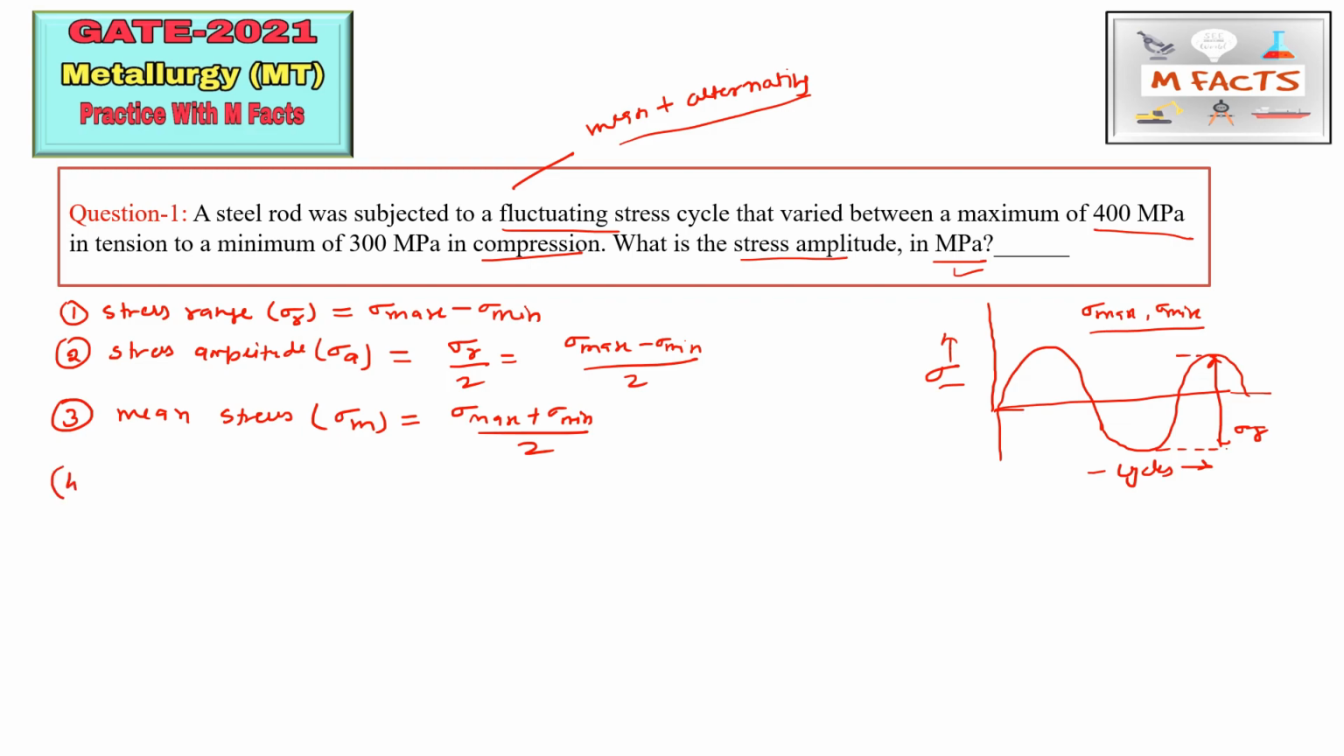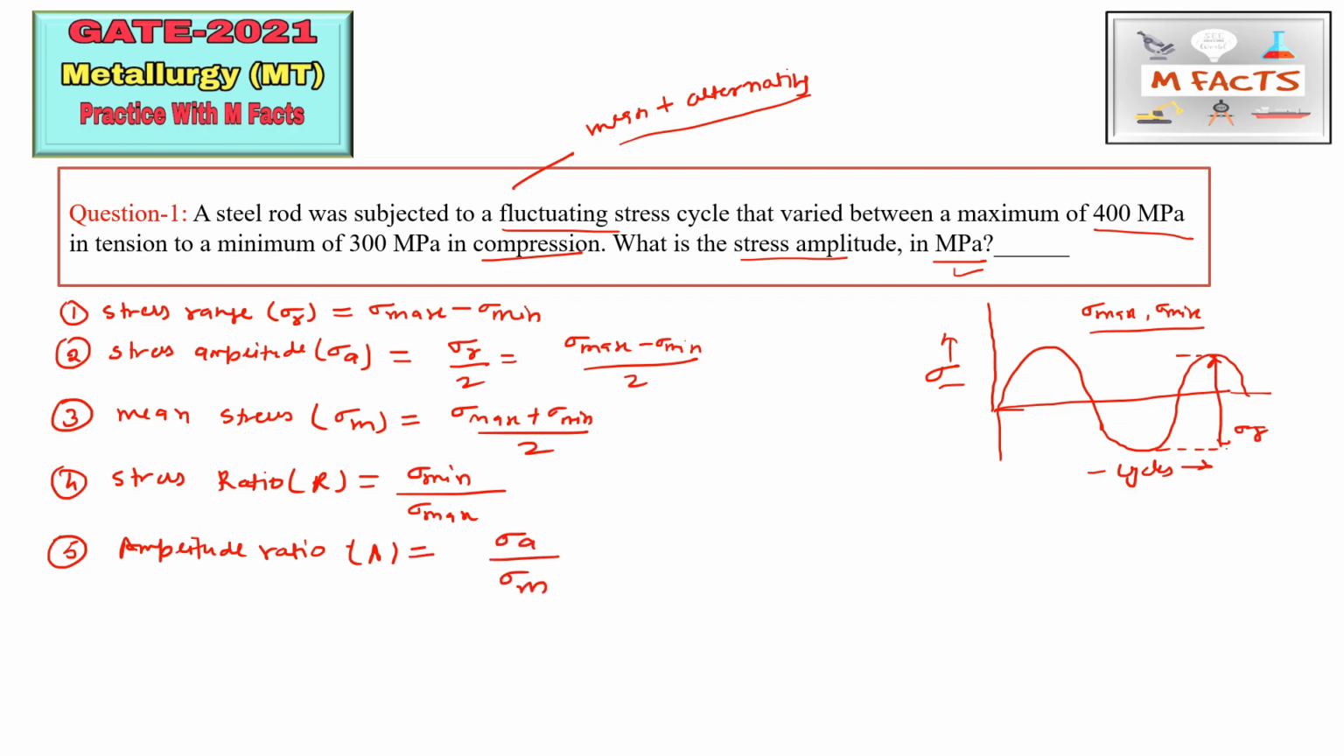The next thing we can learn from this question is stress ratio. You can write down this formula. This formula is very important for fatigue type of questions. How can we calculate stress ratio? Stress ratio we can calculate by sigma min by sigma max. The next and last thing is amplitude ratio. So this was stress amplitude, and now we will see the amplitude ratio. We can calculate amplitude ratio, that is A, equal to sigma a by sigma m. If we take the ratio of stress amplitude to the mean stress, we will get the amplitude ratio.